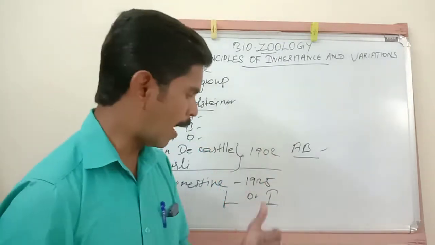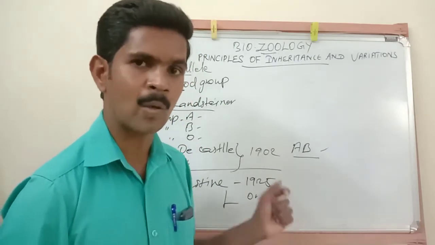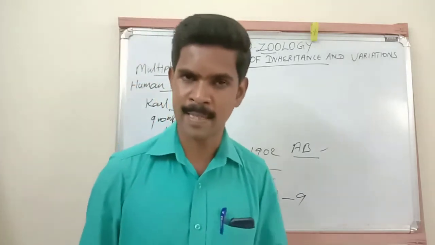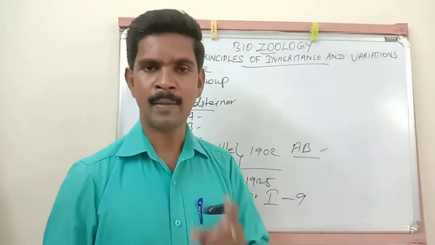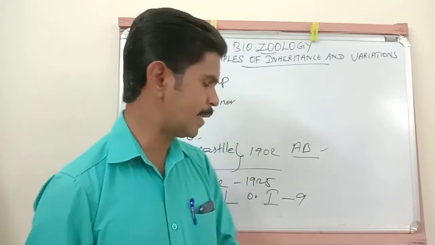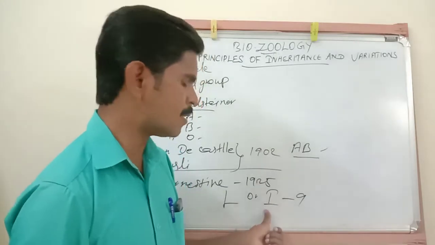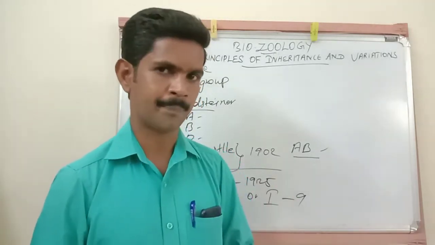Understand all of you? This L gene or I gene is located in the 9th chromosome of our somatic cell. That means body cells. So in our body cell, in the 9th chromosome, one gene is there. The name of that gene is the L gene or I gene. This gene is responsible for determining our blood group.